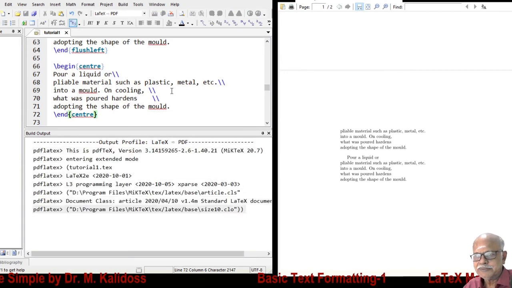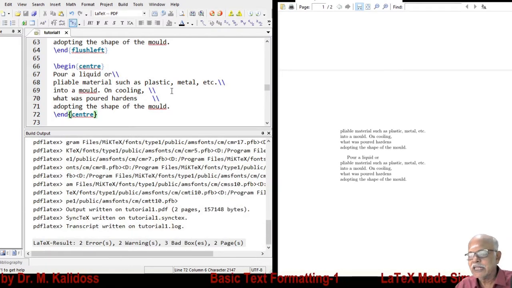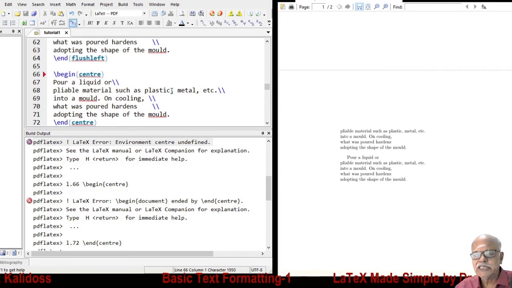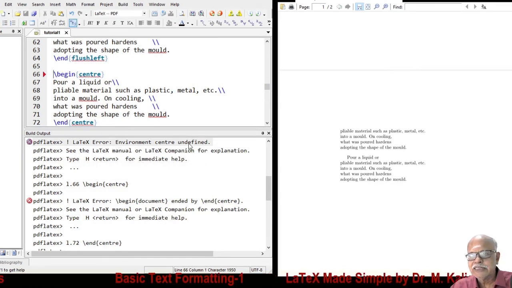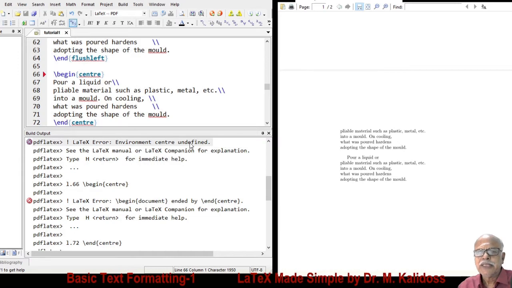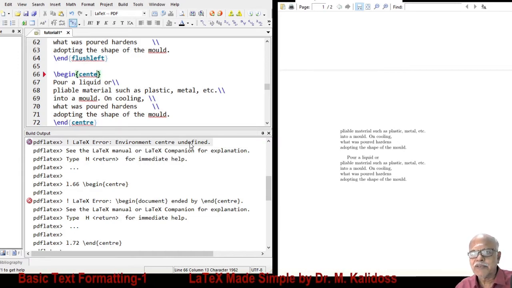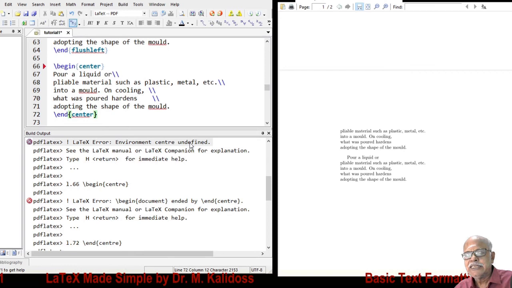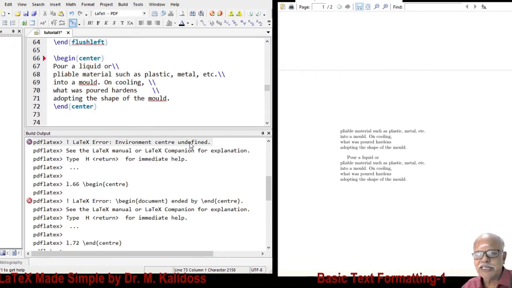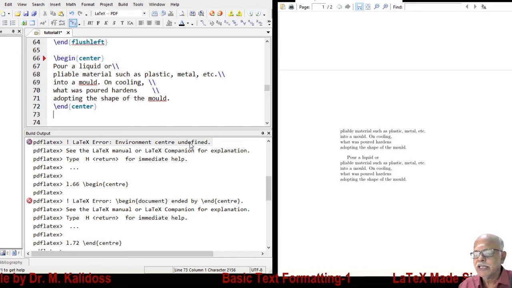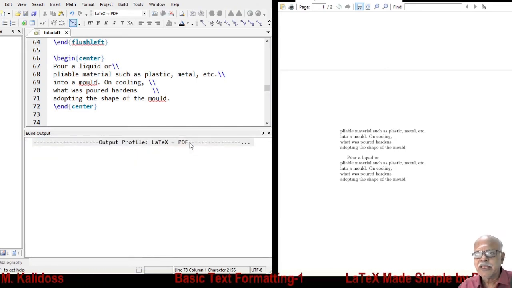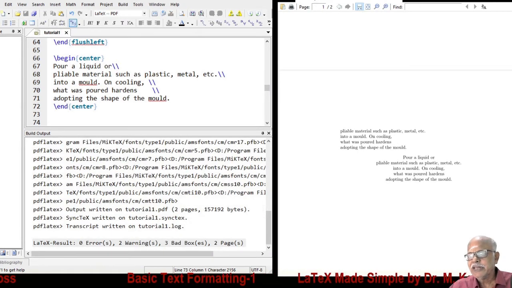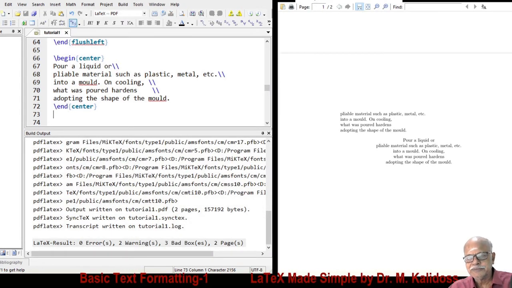Again compile. Again there is error. F9 tells me that the environment center is undefined. Then you will remember that the author of the program is an American. Spelling for center in American English is CENTER. Not only for this, also for other keywords like color. When we come to it, we shall see. Compile now, we get it all right at the center.